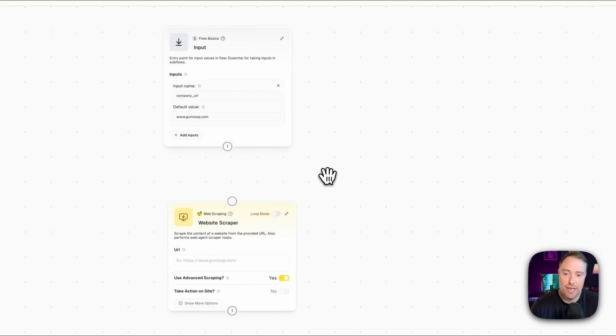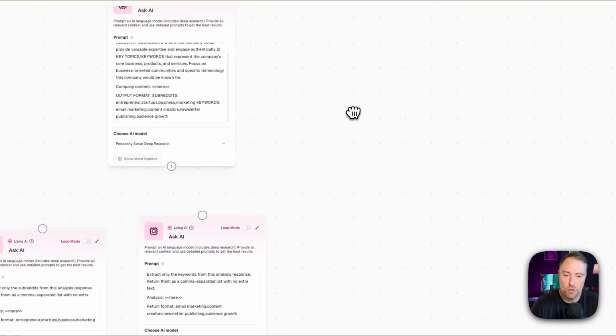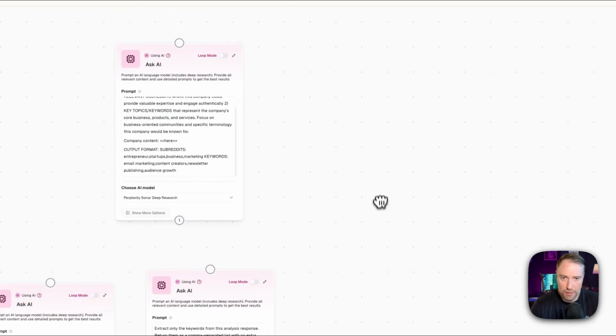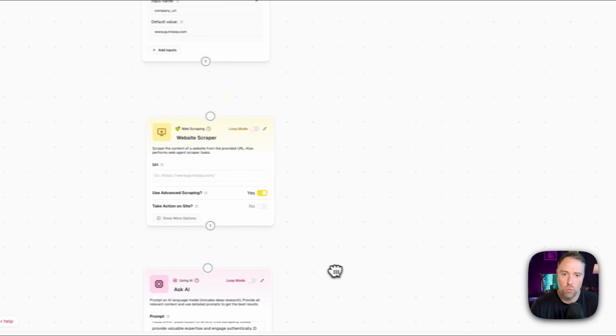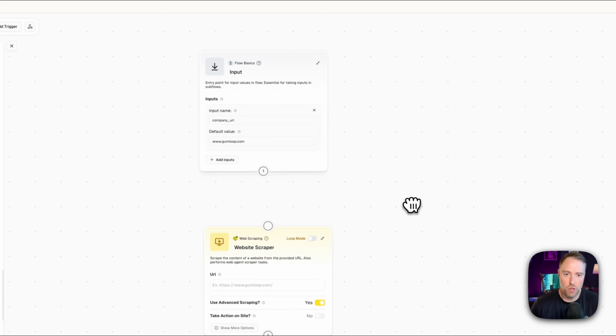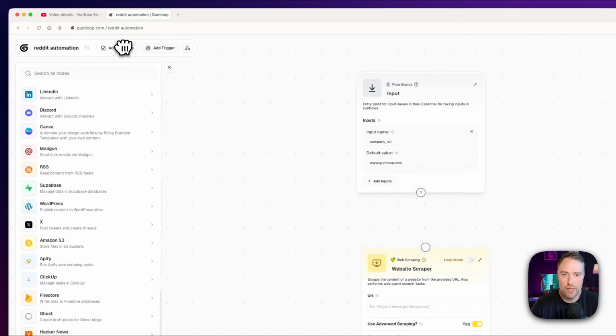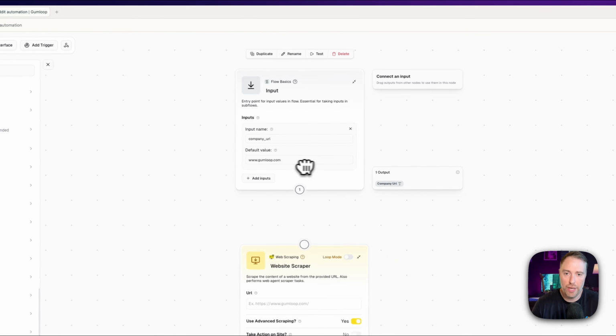So what I have here is a canvas, and I've already added a bunch of nodes into the canvas that we're going to be needing to build this automation to save time for the video. But don't worry, I'm going to walk you through each step of how this all works. So basically every flow starts with some sort of input. The input could be as simple as this. There's also interfaces where you can add designs and images and things like that. So if you're building an automation that you're sharing with your team or external stakeholders, you might want to use the interface to jazz it up a little bit. But we're just going to start with the regular input here.